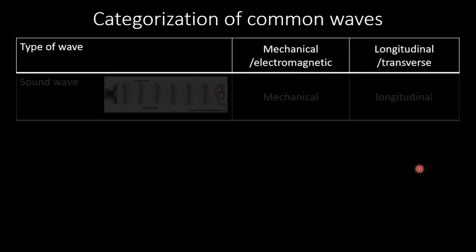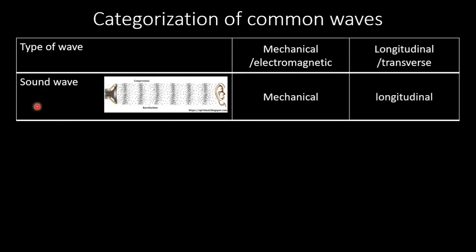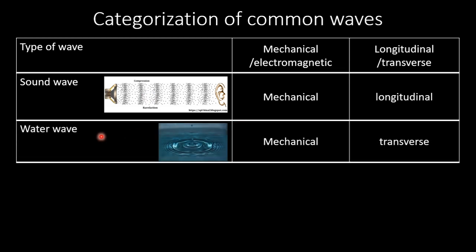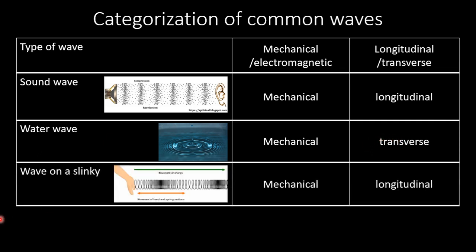Now we will categorize some common waves. We have discussed it. What type of wave is a sound wave? In terms of mechanical or electromagnetic, a sound wave is a mechanical wave, and in terms of longitudinal or transverse, it is a longitudinal wave, because the direction of particle movement is parallel with the direction of movement of energy. A water wave is also a mechanical wave, but it is a transverse wave. A wave produced on a slinky or spring is a mechanical wave, but it is also a longitudinal wave.